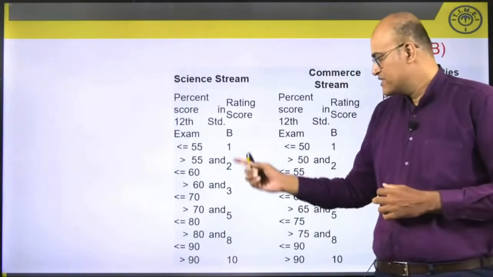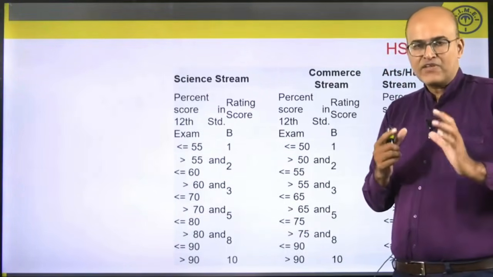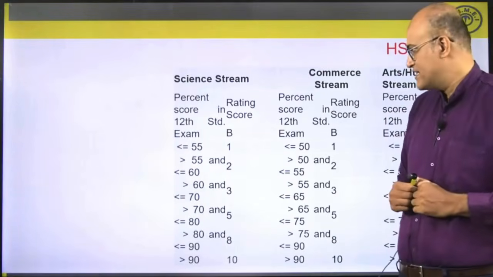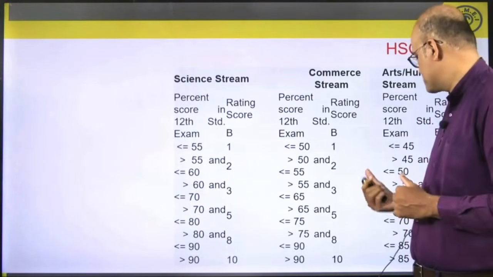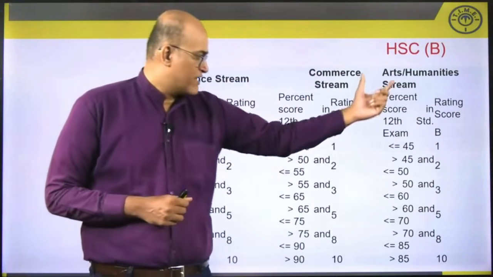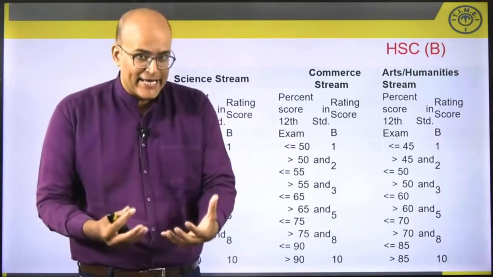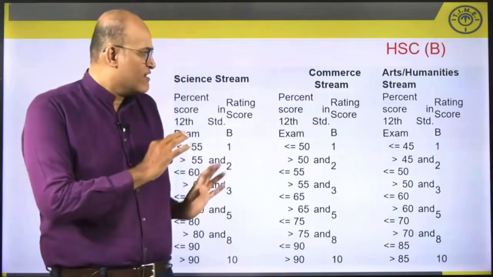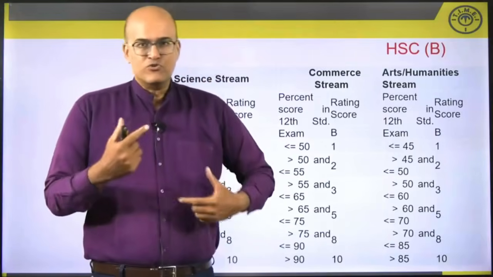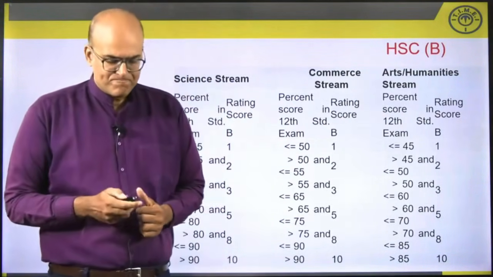That's the reason you will notice that the buckets they have created ensure the percentage requirement is on the higher side for science, followed by commerce, and finally a much lower requirement for humanities, because generally humanities is not a very scoring area. So they have done it in a very fair manner, keeping in mind that the ease with which you could score marks is different in each of these 3 groups.